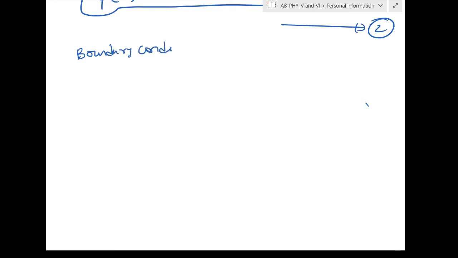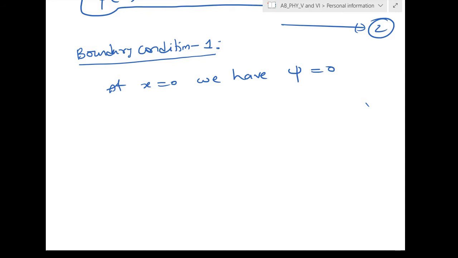Boundary condition 1. The boundary condition 1 is at x is equal to 0, we have psi is equal to 0. At x is equal to 0 we have psi is equal to 0. Psi should be 0. Why?